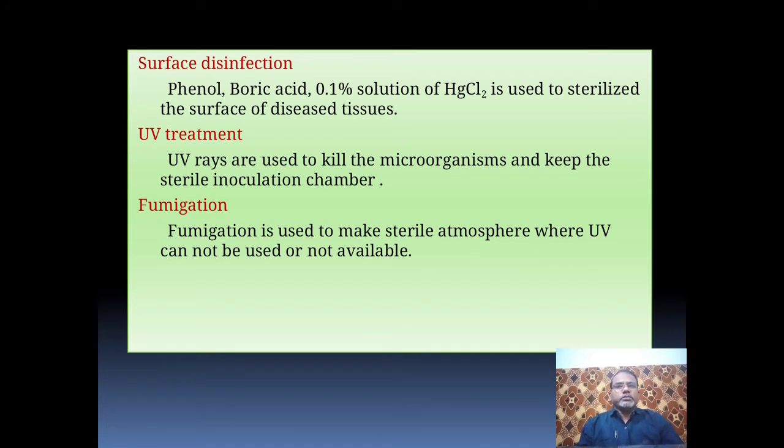Surface disinfection. We use for surface disinfection phenols, boric acid, 0.1% solution of mercuric chloride. It is also used for surface sterilization of diseased tissue. UV treatment: UV rays are used to kill the microorganisms and keep the inoculation chamber sterile. Fumigation: fumigation is used to make a sterile atmosphere where UV cannot be used or is not available.